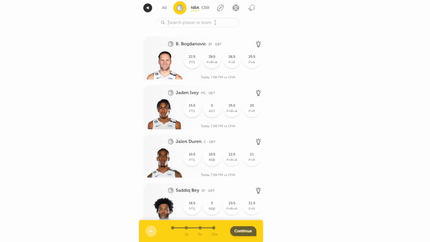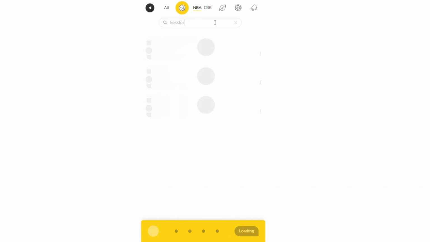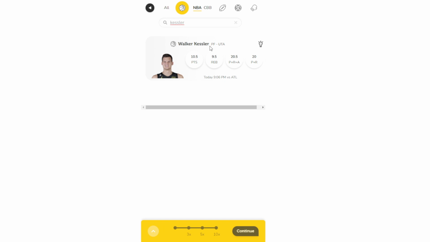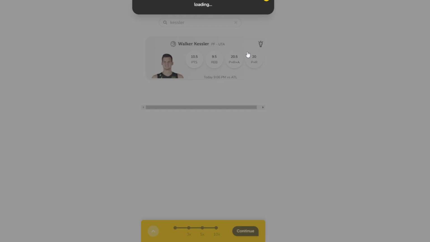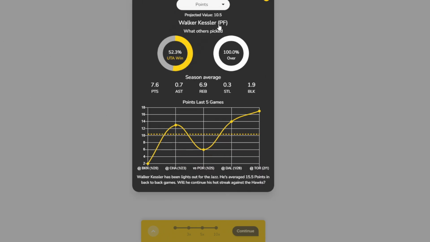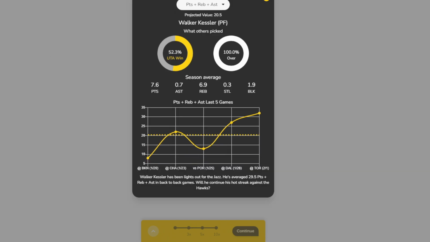Third one we're going to talk about. I'm going to go down to this Utah game, and I'm going to talk about Walker Kessler. He can be up and down a little bit, but I do like this play. I'm going to lean at the 20.5 points, rebounds, and assists for him. Going up against Atlanta, juice on the over around -120. He's cleared this number in 7 of his last 9 games. Atlanta is ranked 22nd in points allowed, 26th in rebounds allowed, and 21st against the center position. So I do like this.